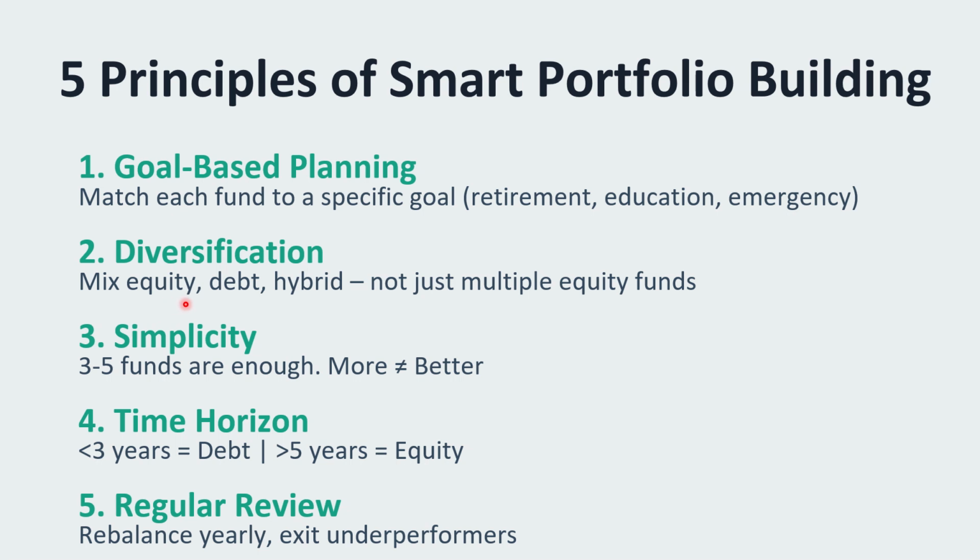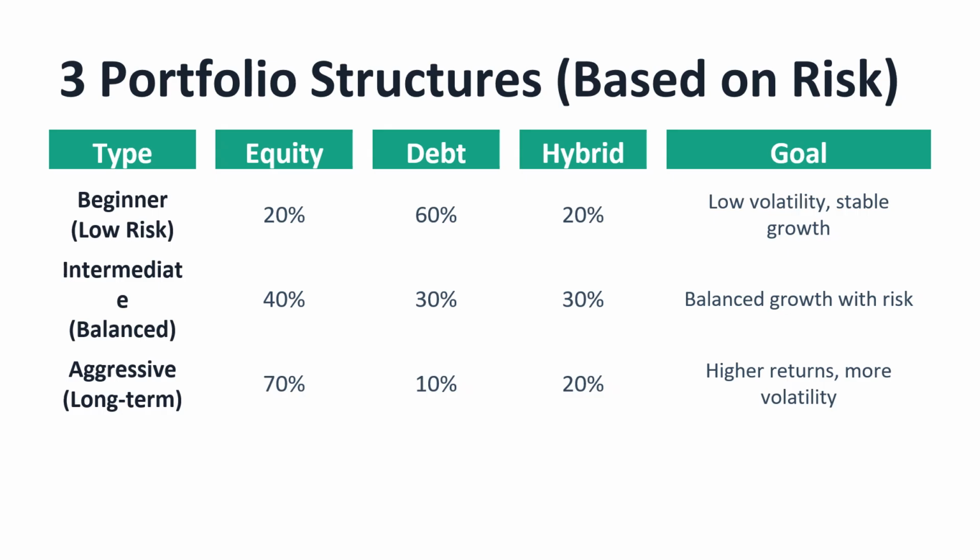Also diversification. Mix equity, debt, hybrid, not just multiple equity funds. Simplicity. 3 to 5 funds are enough. More is not better. Not even 4 or 5. Go with 3. If it is required, then go with 4. That's sufficient. Time horizon. If you are having some goal less than 3 years, go for debt. If it is greater than 5 years, go for equity. Regular review. Rebalance yearly, exit underperformers.